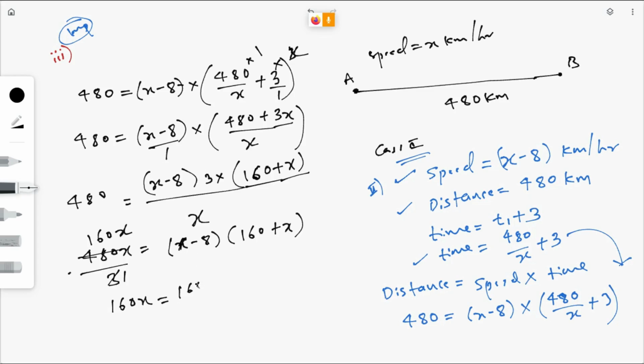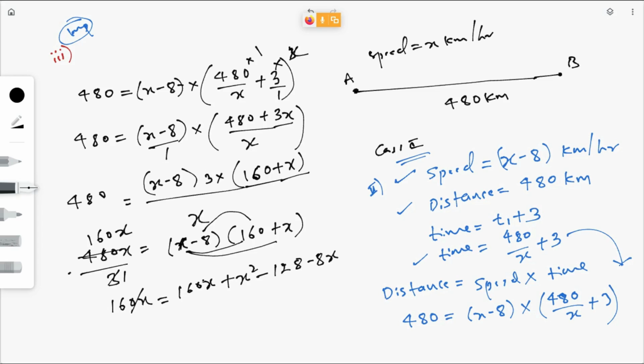What I will get is 160x, if you multiply these two, and then plus x square, and then minus 16 into 8. What is 16 into 8? 128. Minus 8x.